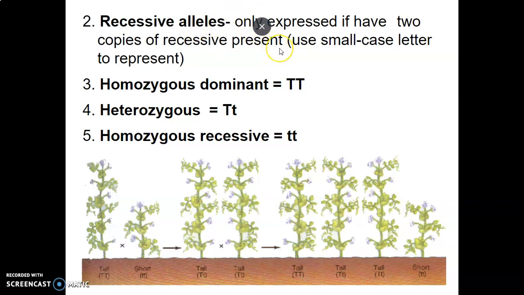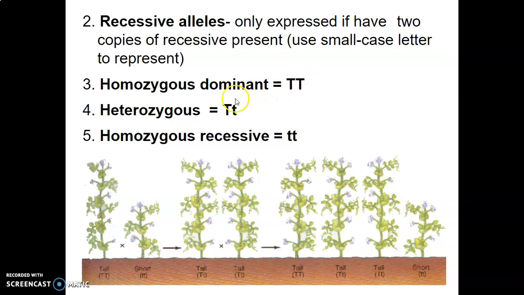So recessive is only going to be expressed if two copies of the recessive are present, right? Look at this, it will help clarify a little bit, hopefully. If both of them are recessive, we use a smaller case or lowercase letter to represent recessive, not because it's weaker, not because it's less than. It's just simply not going to be seen if a dominant is present.